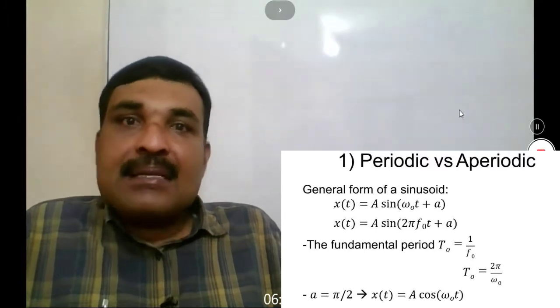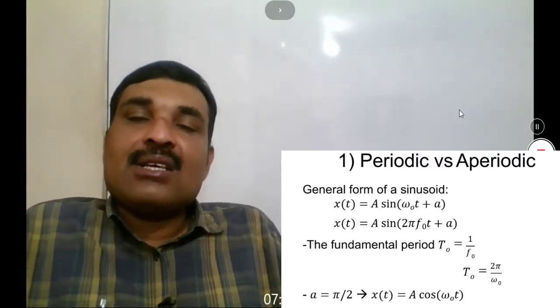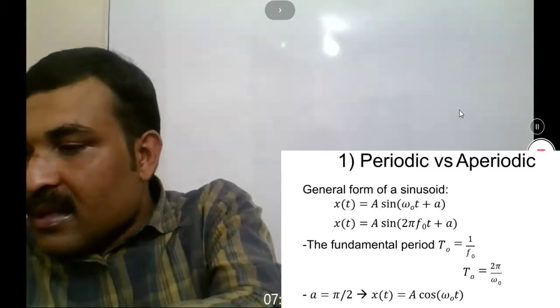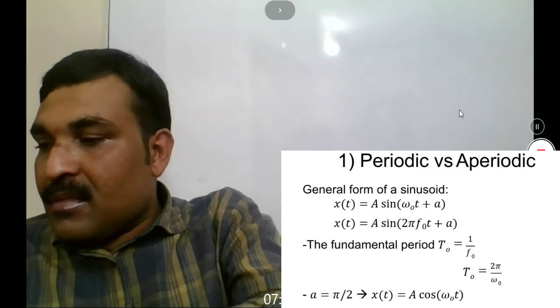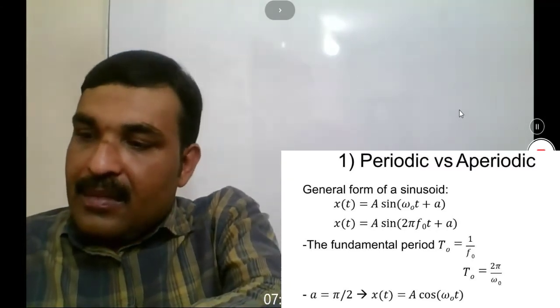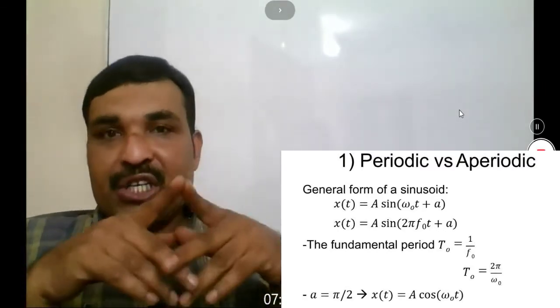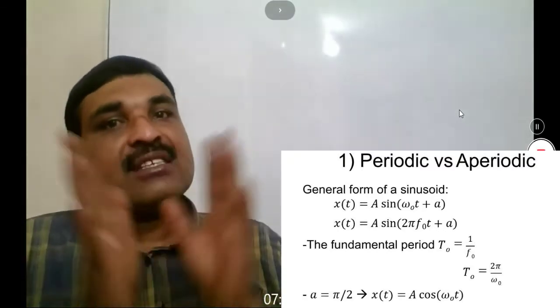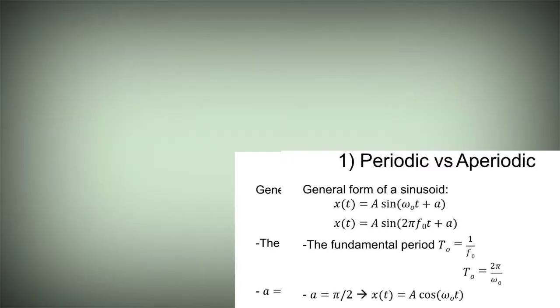So for a sinusoidal signal, the period is 2 pi. Suppose theta is equal to pi by 2, then what happens? Then x of t is equal to A sine of omega 0 t plus pi by 2, that is equal to A cos omega 0 t. That's how pi by 2 is not the period. So we can find the period of any sinusoidal or cosine function by using T0 is equal to 2 pi by omega 0.